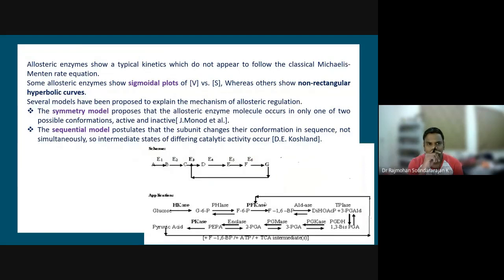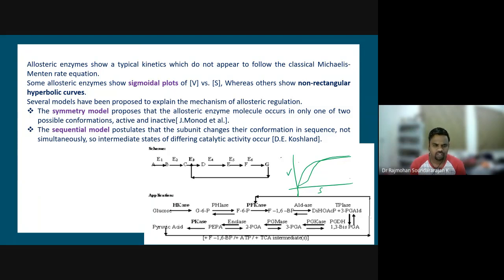So some of the allosteric enzymes will show sigmoidal plots. Sigmoidal plots in the sense that, usually, if we plot V, the rate of the reaction, versus substrate concentration, we get a hyperbolic curve like this, right? Whereas in the case of allosteric control, a sigmoidal curve will be obtained.